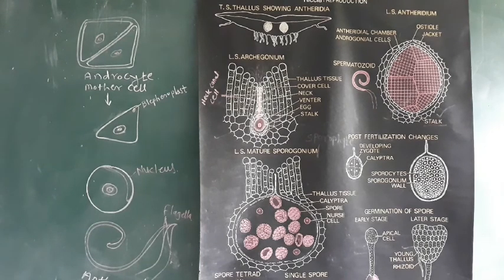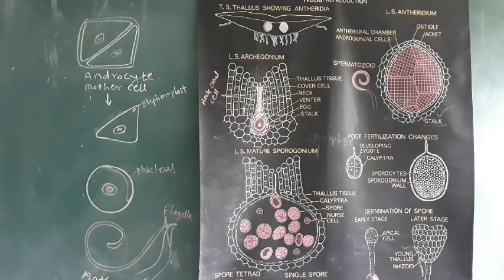Now today we will deal with the next part of reproduction, that is sexual reproduction. In the case of Riccia, sexual reproduction takes place by the formation of male and female sex organs, and these are borne on the dorsal surface of the thallus.